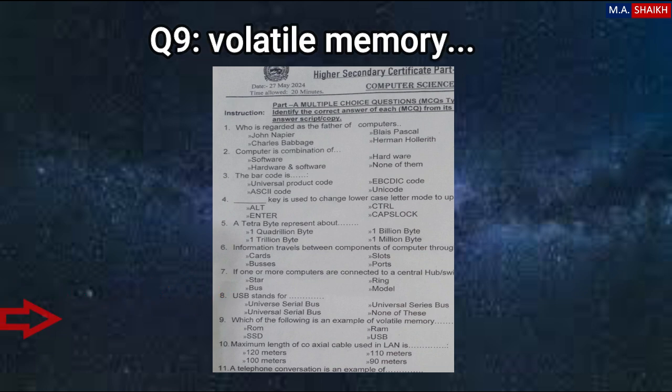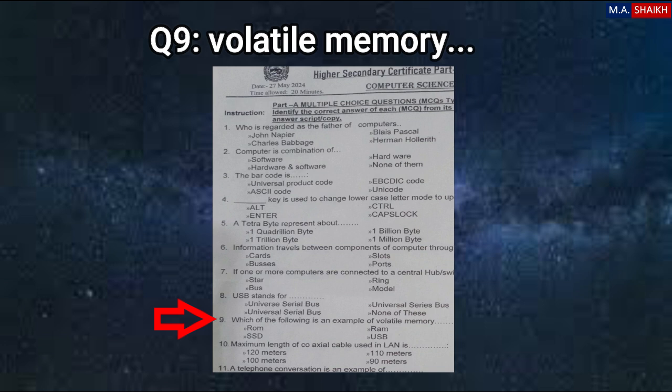Question number 9 is which of the following is an example of volatile memory? Volatile memory means temporary memory, and four options are given here. ROM, read-only memory, is not a temporary memory. And second option, RAM. Yes, this is the temporary memory. RAM, random access memory. Third option is SSD, solid state drive, one of the examples of secondary storage devices.